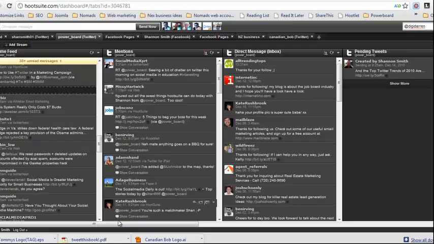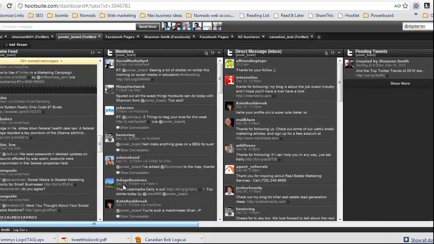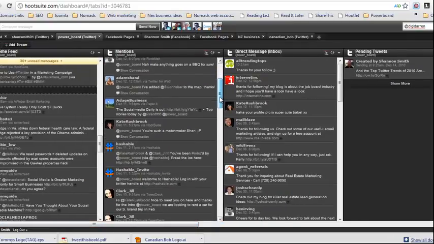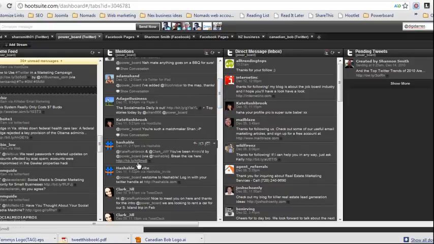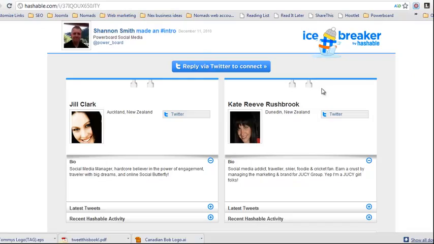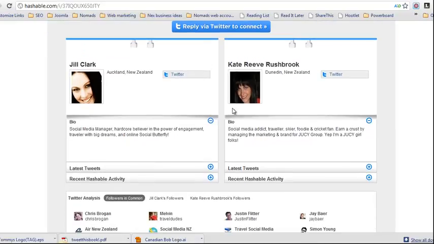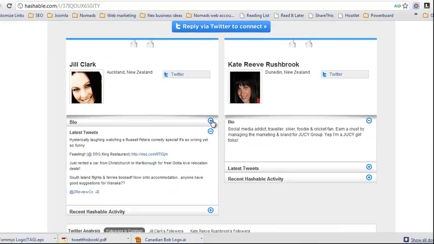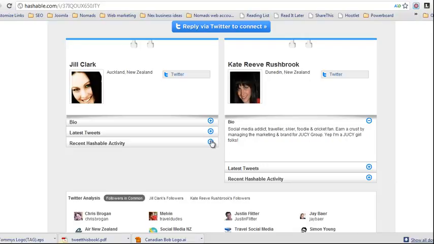And what happened out of that was that Hashable sent them a little bit of an invite. Here I can see it in my stream: "@Kate @Jill, you've been introed by Powerboard via Hashable, break the ice over here." And then they can see a consolidated profile of each other, what they may have in common, useful information for them to talk about. You can quickly get an idea of somebody's latest tweets and any activity of who they're connecting with on Hashable. It's a cool tool.